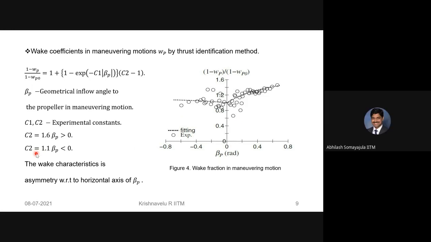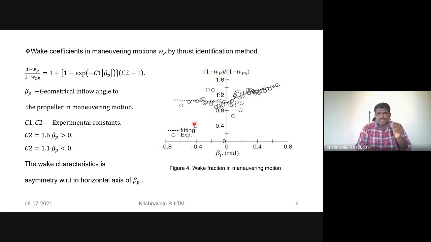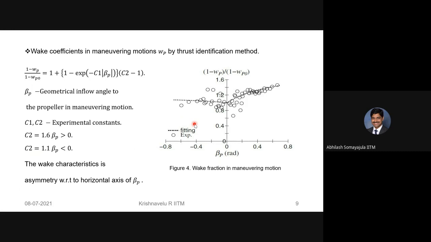So why is it asymmetric? Why are the two curves different? For example, if I look at the dotted line on the plot, one side looks different than the other, isn't it? Yes, sir. Why is it different? Because the propeller rotates one way. The propeller rotates one way, okay.